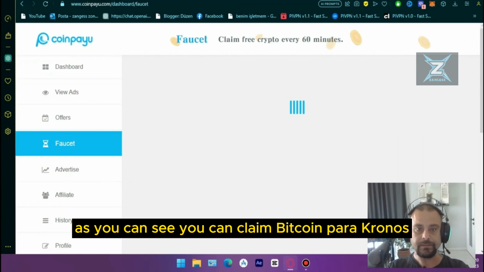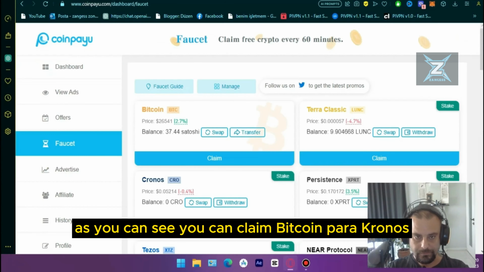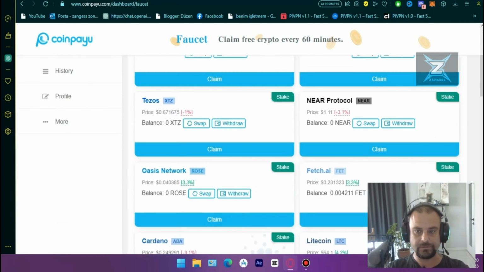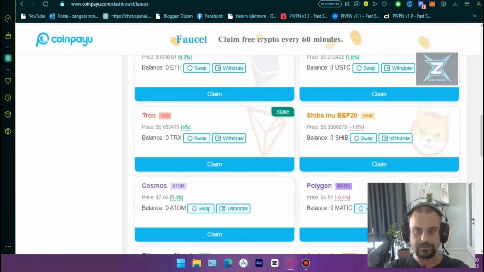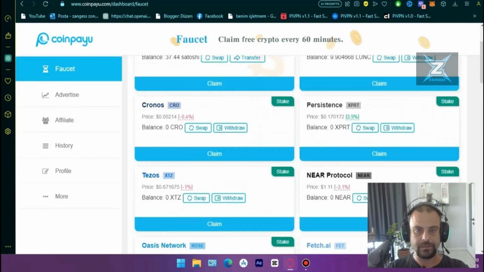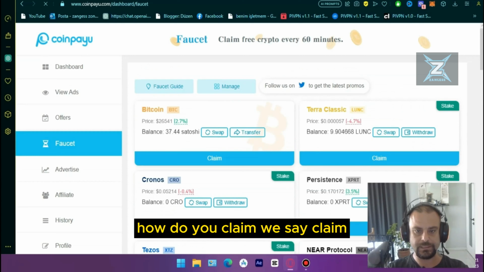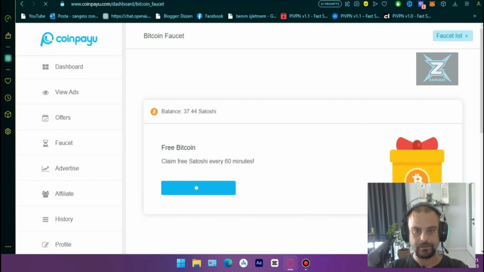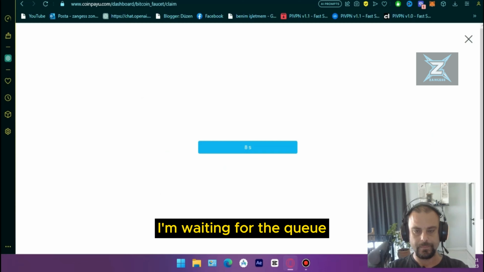As you can see, you can claim Bitcoin, Doge, Cronos, cryptocurrency and tokens daily in this section. How do you claim? We say claim. I'm waiting for the queue.